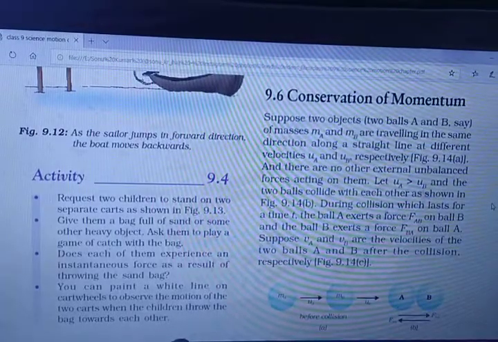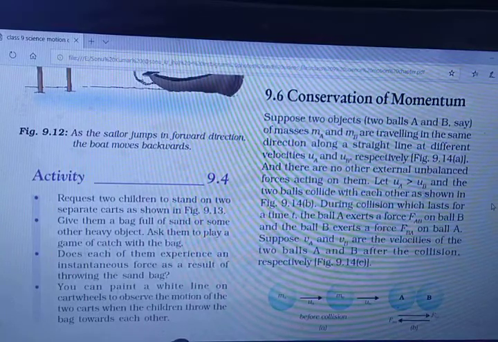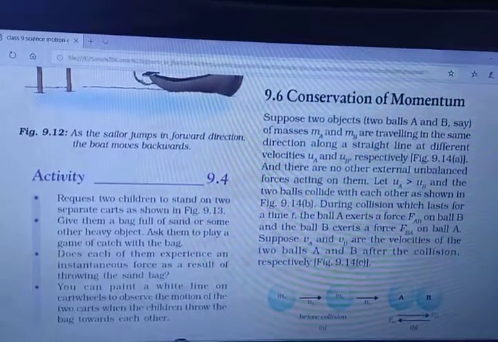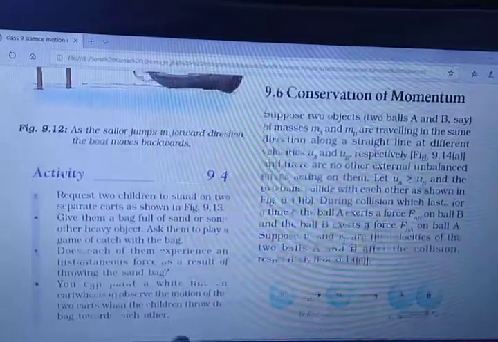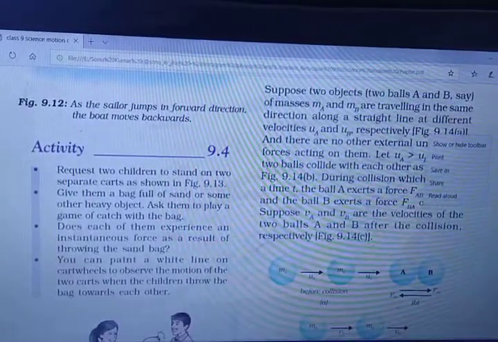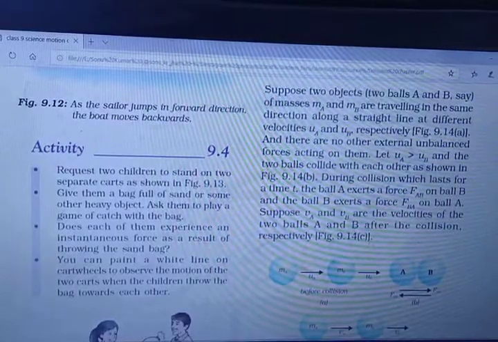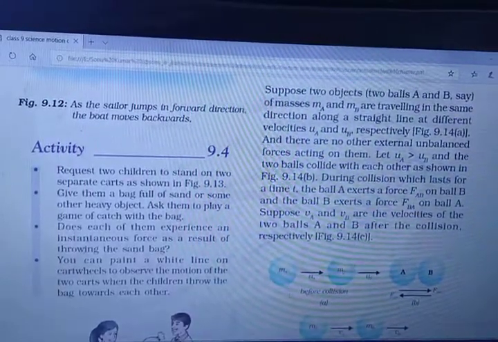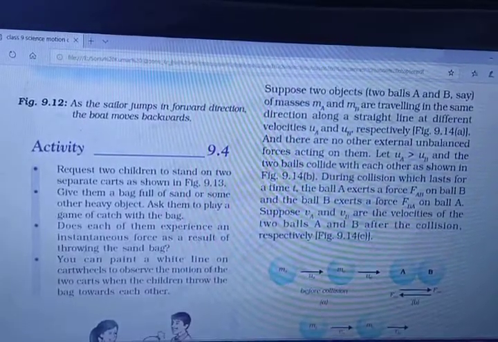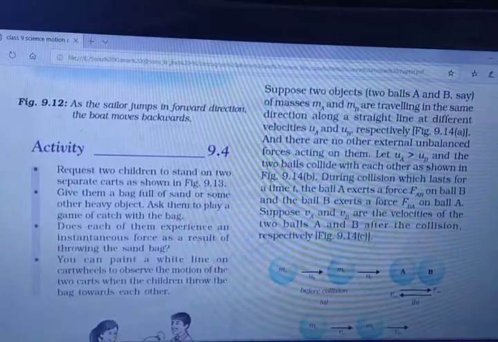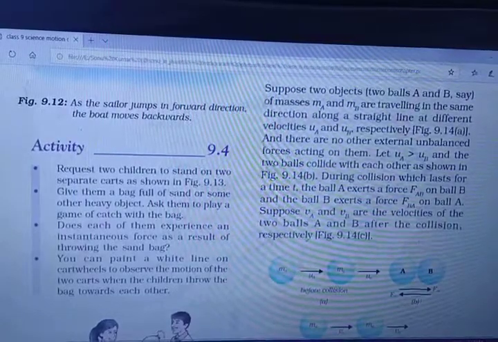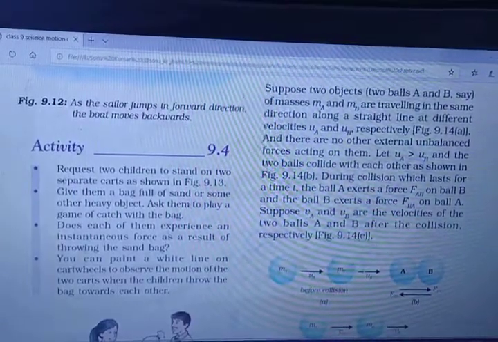So here, conservation of momentum, this is the NCERT textbook, till the third law of motion I have already explained. Here they have taken two balls A and B whose masses are MA and MB, traveling in the same direction along a straight line at different velocities UA and UB respectively. You have seen that they both are traveling in the same direction, initial and final. If UA is greater than UB, meaning the velocity of the second mass is less than the first mass, then the two balls will collide with each other as shown in the figure.